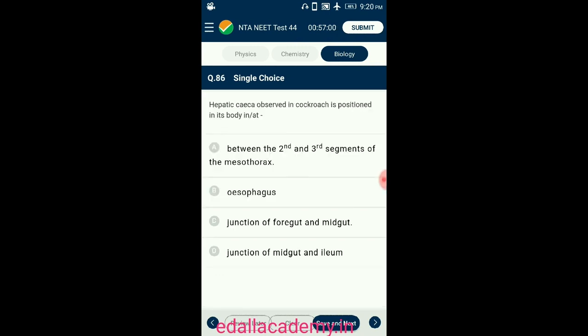Question number 86. Where are the hepatic caeca positioned in the cockroach's body? The gastric caeca, also called hepatic caeca, is a ring of 6 to 8 blind tubules secreting digestive juices, located at the junction of foregut and midgut in the abdomen region of the cockroach. Malpighian tubules, which help with excretion, are found at the junction of midgut and ileum. Cockroaches have a pair of wings present at the second and third segment. So the answer for this question is option C, junction of foregut and midgut.